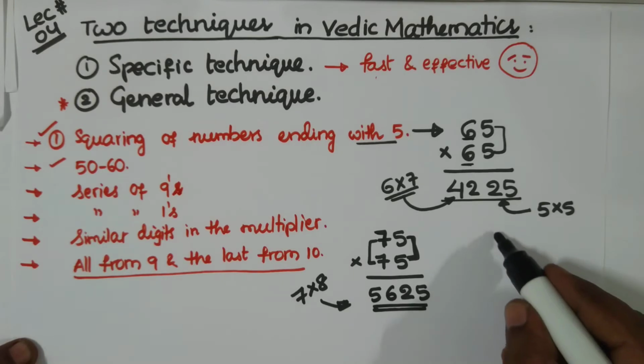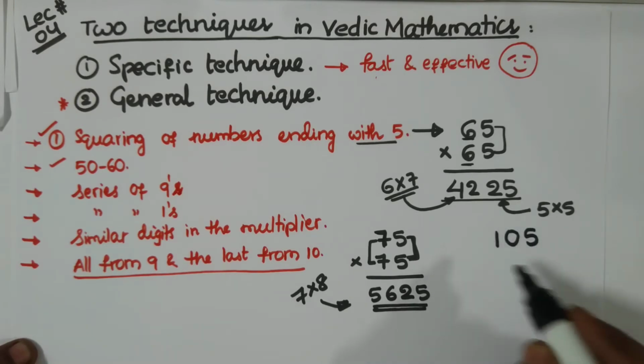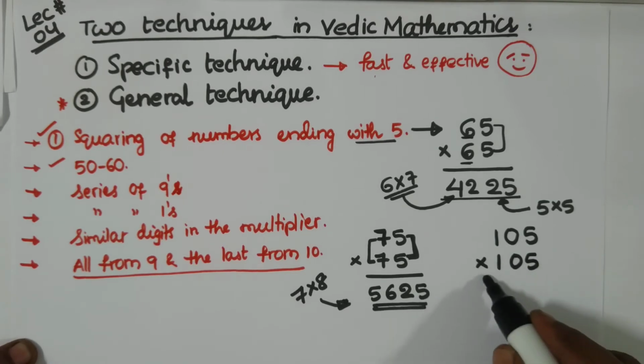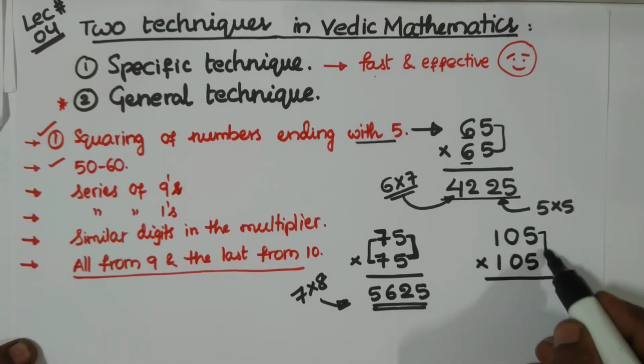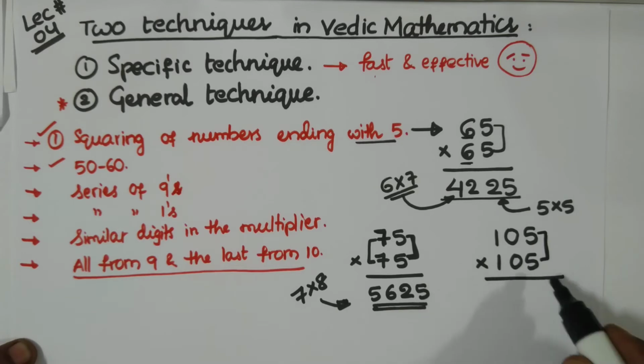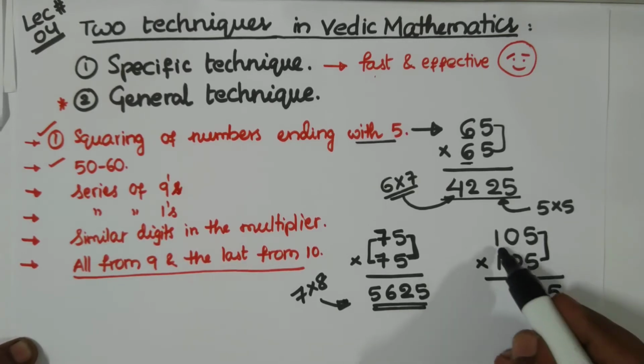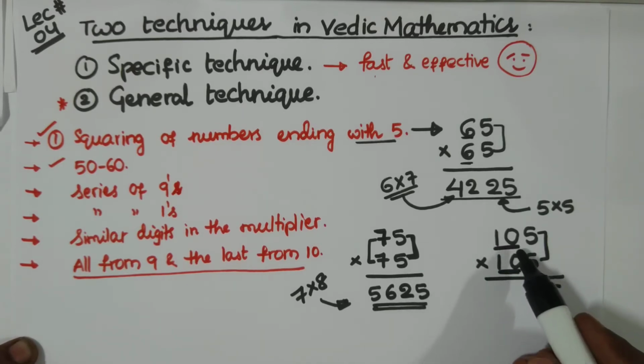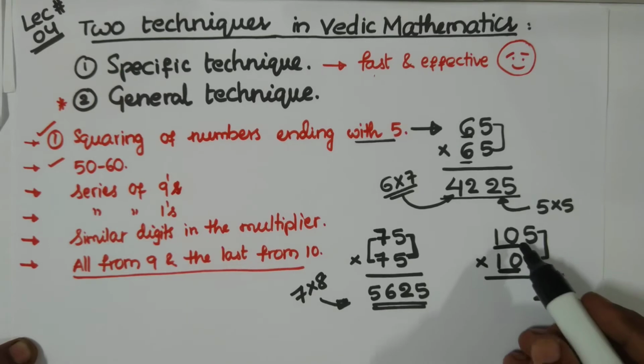Okay, and say you have 105 multiplied by 105. Now what do you get again? The last digit we have here is 5, so 5 5s are 25. Again you put it here. Now here we have 10, and after 10 comes 11.